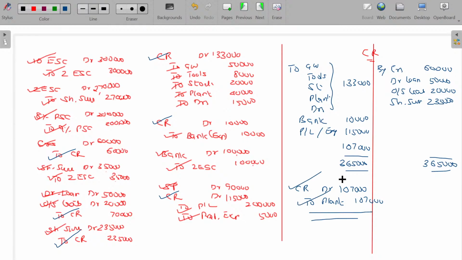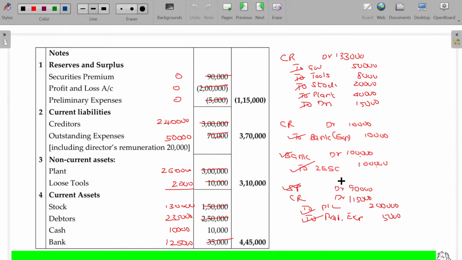CR is recorded for the plant. I have to subtract from the plant another 1,40,000. Sorry, 1,07,000 should be subtracted. What is the new value here? 1,07,000. Earlier 40. Both should be subtracted. 1,47,000 should be subtracted. Then 1,53,000. Am I right? The new plant value should be 1,53,000.